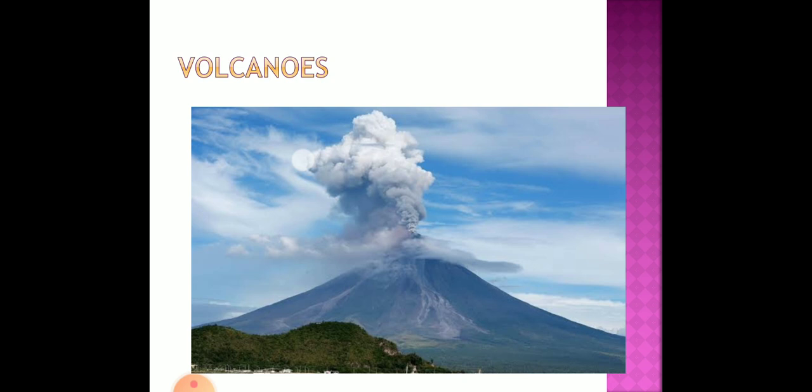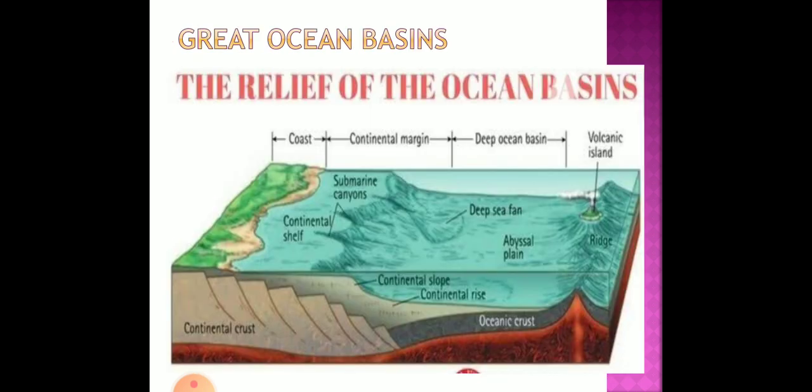Now the last portion is called the Great Ocean Basins. What are these ocean basins? You can see in that image, that red color is the ocean crust. And the next side is the continental crust. Continental crust means the landmass which comes under the land, and the oceanic crust means the portion of the landmass which comes under the water body.